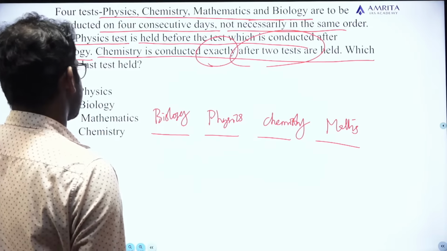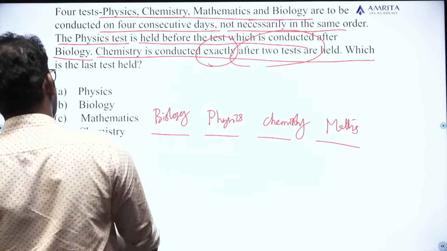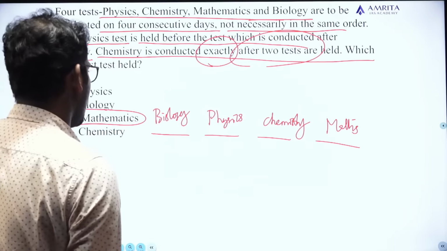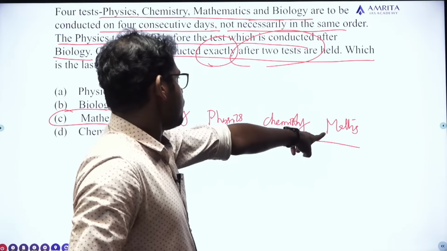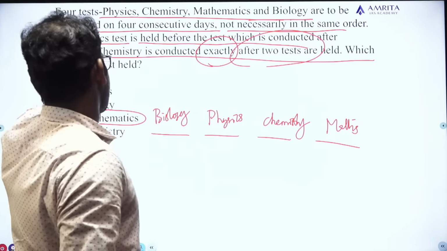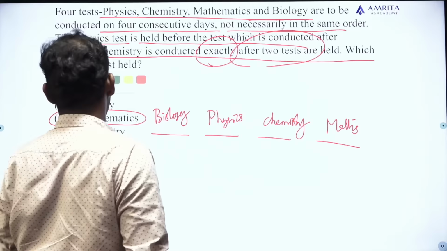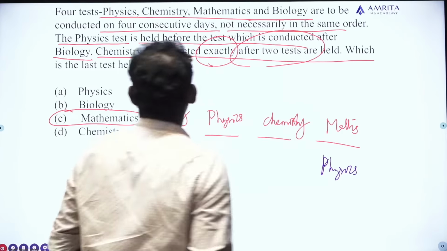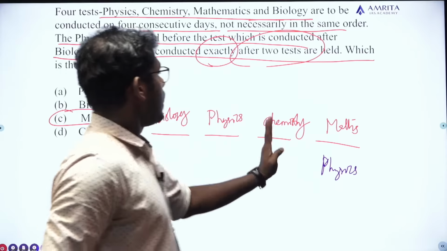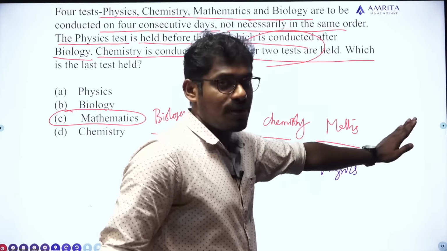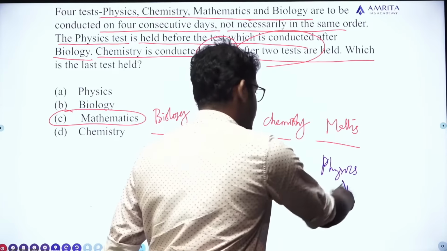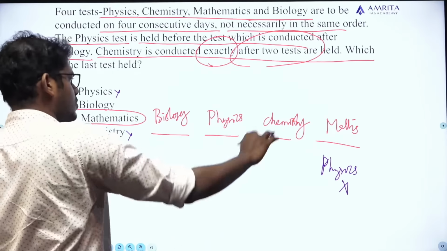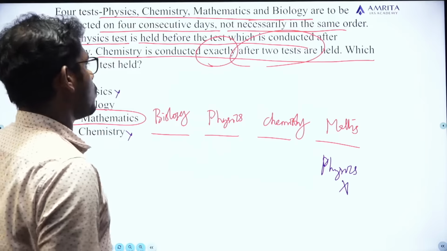So which is the last test held? The last test must be maths. No other test can be conducted on the last day, because if I put physics here, then this condition will be violated. If I put physics here, then the physics test is held before the test, there should be one test after physics, so physics cannot come here. Then physics can be simply eliminated. Chemistry is already eliminated because chemistry is held exactly after 2 tests are held. Okay.